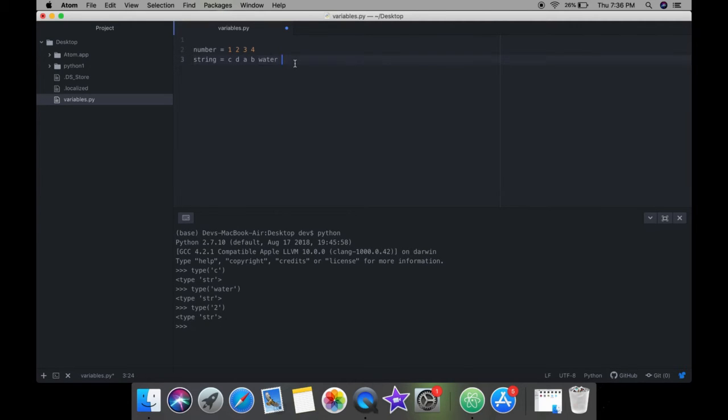Why does this happen? Because in Python language, string is not something the alphabet. Python language understands strings as the data that is between the quotes. Like if I have x is equal to something like 2, 3, 3.3 and anything like that, it will be considered as number. And if it is between the quotes, it's considered as a string.